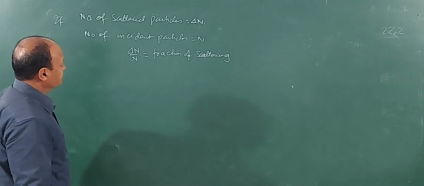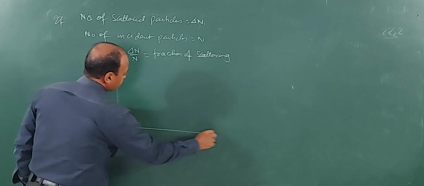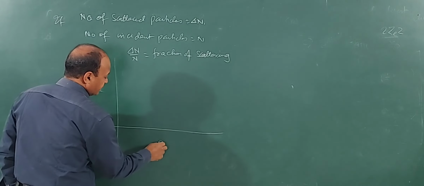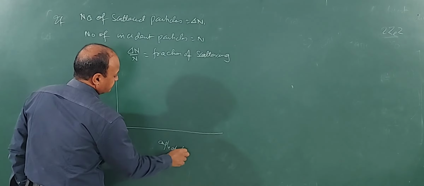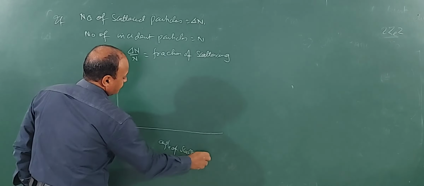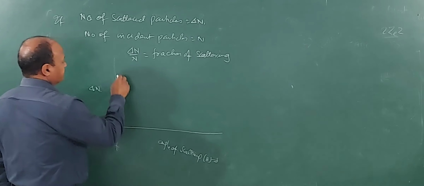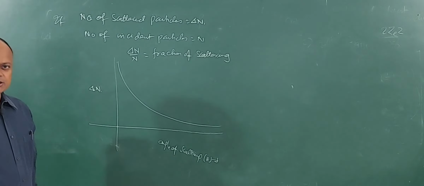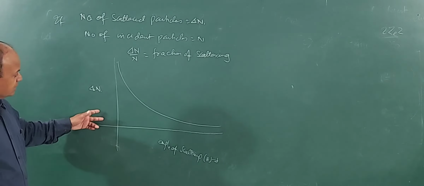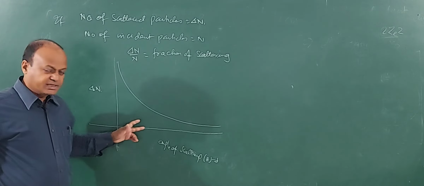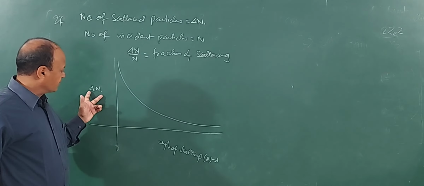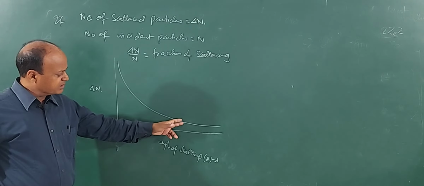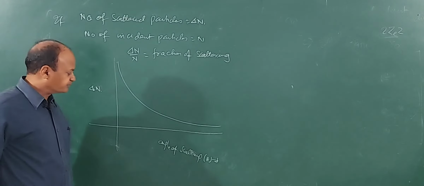Children, if you plot a graph between number of scattered particles and angle of scattering, theta, then the graph comes something like this. Decreasing graph. You see, as the angle of scattering increases, the number of particles scattered is also decreasing. Only very few particles will be scattered at 180 degree. Clear?